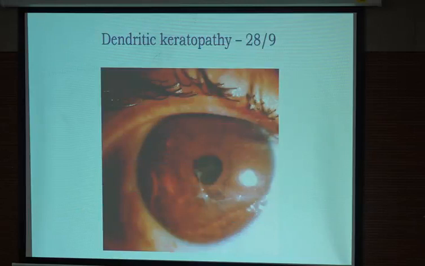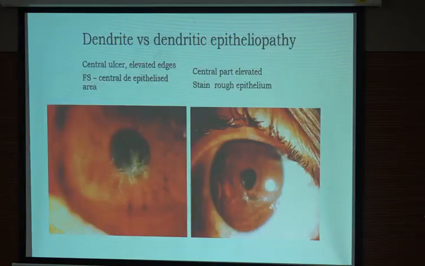And what is this picture? Is this a dendrite? Simply because you have not seen dendrite, I will tell you the difference between these two. One is dendrite. Dendrite is a true ulcer, which goes through the basement membrane. You put fluorescein, you will be able to see this pattern wherever epithelium is missing. The second picture is called dendritic epitheliopathy.